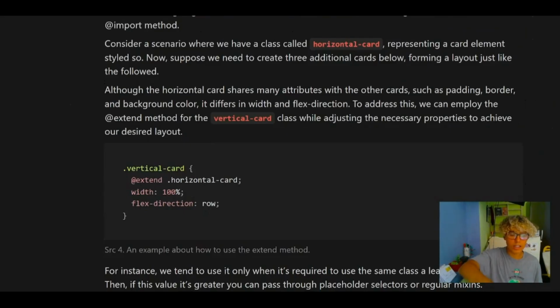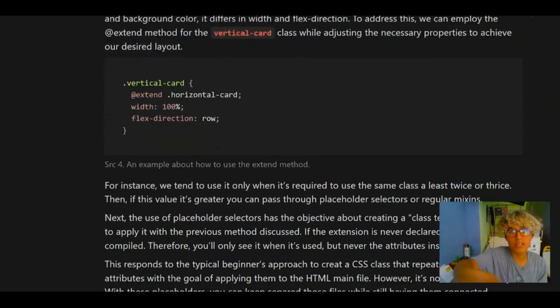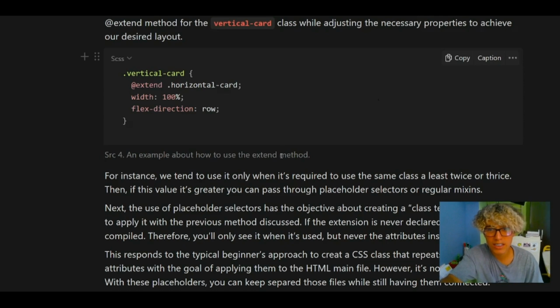Let's say we have a horizontal card, a class of horizontal-card representing a card element style. Now suppose that we need to create 3 additional ones below, for me, with the layout just like the following. Although the horizontal card shares many attributes with the other ones, okay, it's just padding, border, etc., it differs in width and flex direction. To address this, we can employ the extend method on the vertical card class while adjusting the necessary properties to get the desired result. Just like this part, for example, a vertical card, extend horizontal card, with 100% width and flex direction row. We are just modifying the width and the flex direction.